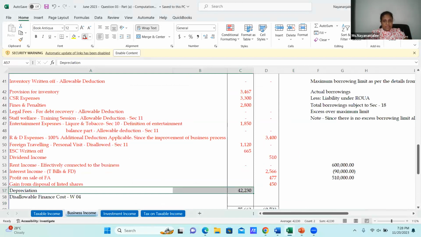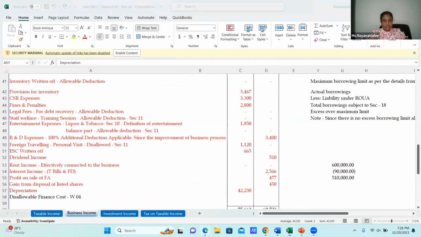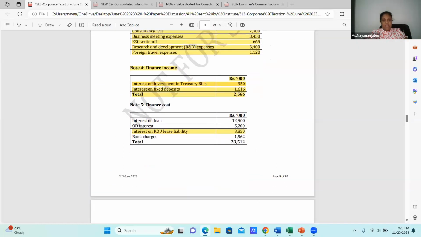The next, finance income, is done. Now we have to go to the finance cost. The interest on loans and OD, as no details are given, needs the disallowable part computed. It is assumed to be incurred for the production of income.